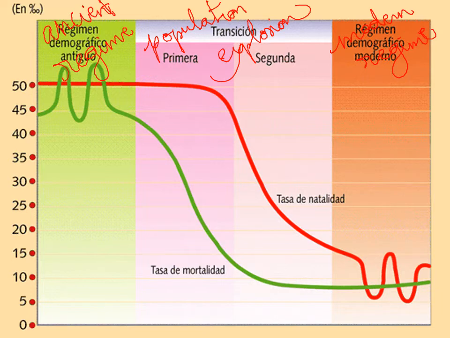And these two lines show the birth and the death rate. In red, we've got the birth rate, and in green, we've got the death rate. And the difference between the lines is how the population is growing. Where the births are much higher than the deaths, the population will grow a lot. There is a lot of difference.